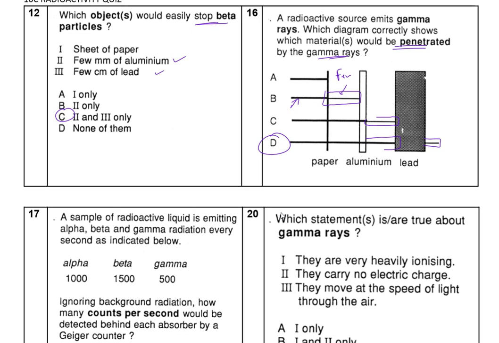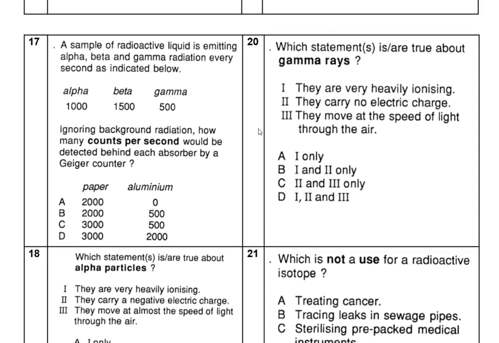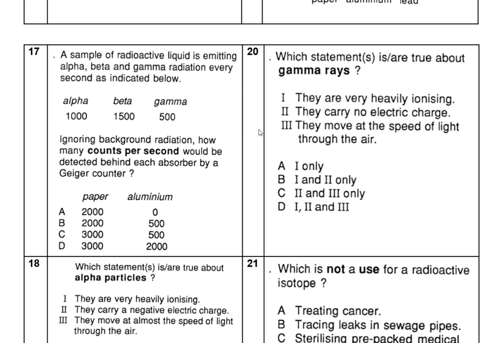Now remember, lead is going to absorb most of them. So if you want to stop all of them, you need an extremely thick layer of lead for it to work. Otherwise, it's not going to work. So most are absorbed, and only a few you can see. You can see how the thickness of the line has decreased. This one is nice and easy.